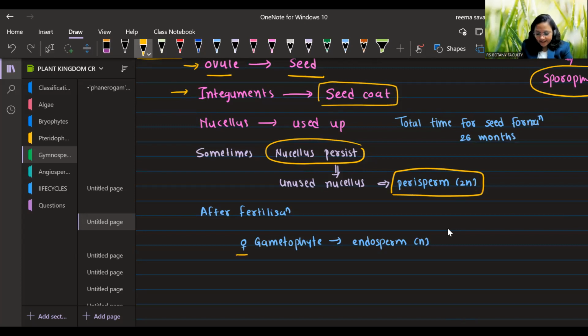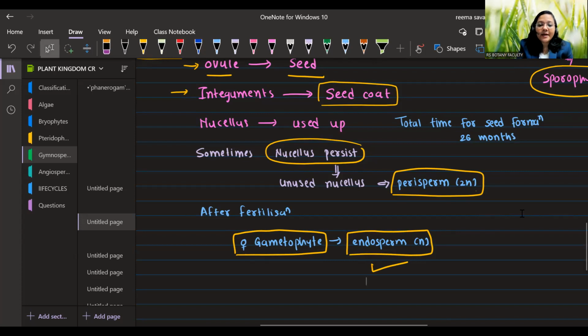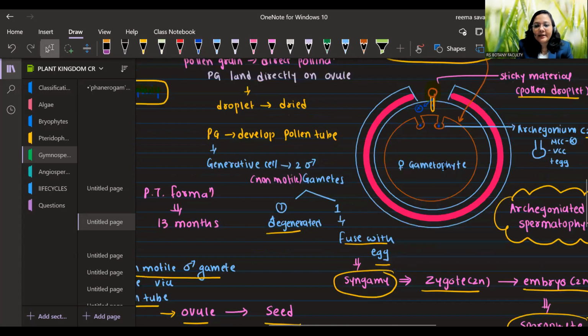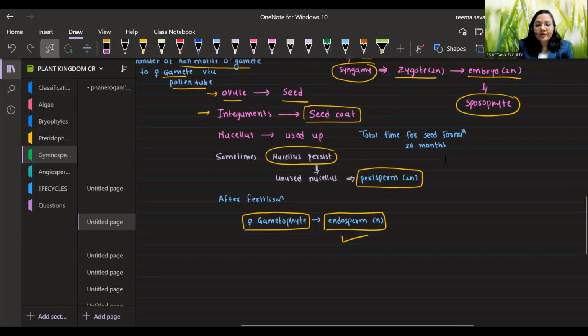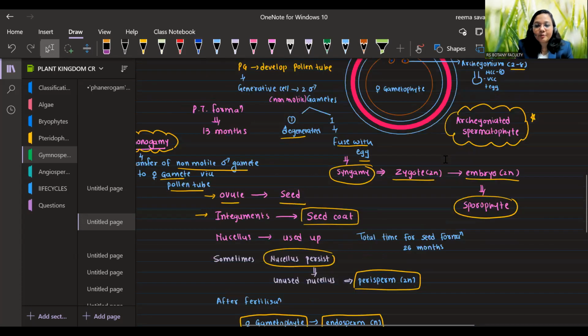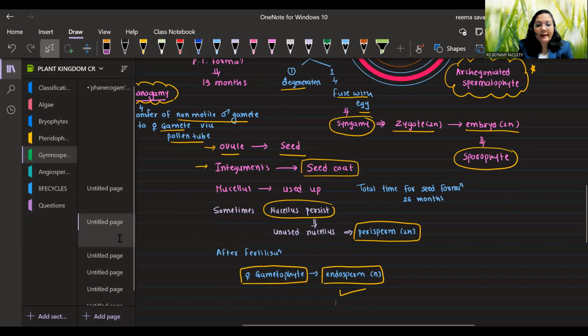And after fertilization, the female gametophyte that formed will be converted into endosperm. So what will be the ploidy level of endosperm in case of gymnosperm? It will be haploid. This we need to remember. And here, this endosperm is formed before fertilization. See, the female gametophyte developed before fertilization, right? And that female gametophyte will be known as endosperm after fertilization, right? So their female gametophyte will be converted into endosperm. What will be the ploidy level of endosperm in gymnosperm? It will always be haploid.